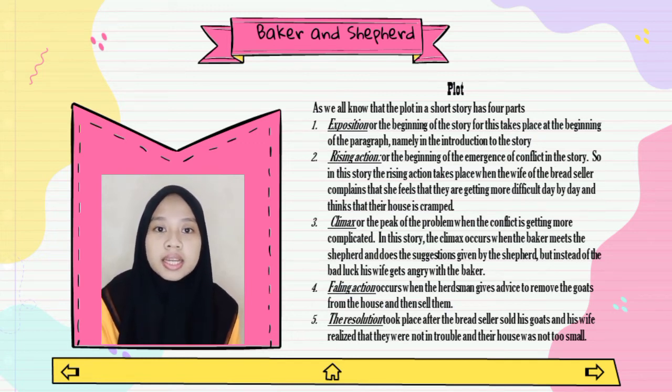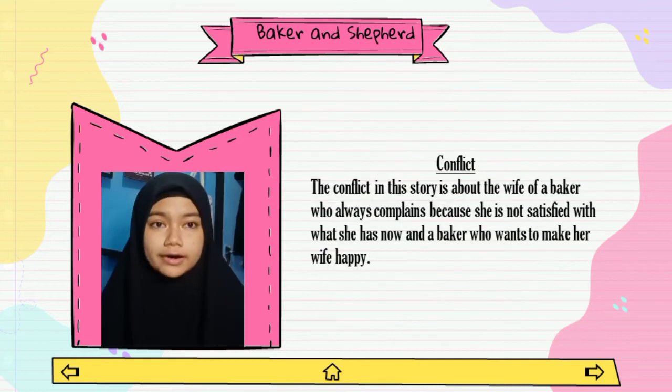And the last, the resolution, took place after the baker sold his gods and his wife's relation. They were not too troubled as the house was not too small. The story is about the wife of a baker who always complains that she is not satisfied with what she has now, and a baker who always makes his wife happy.